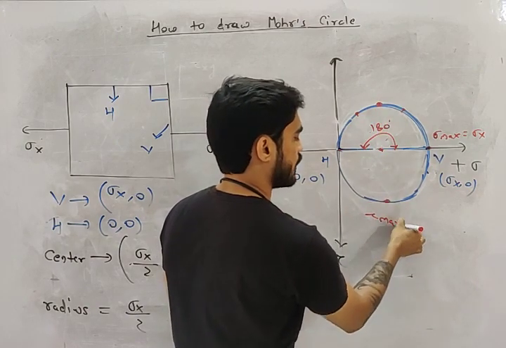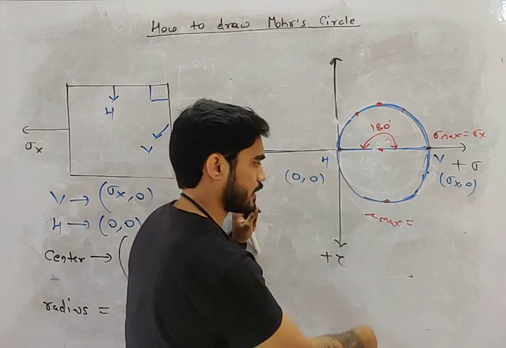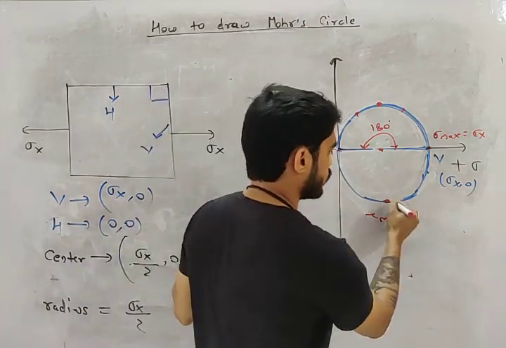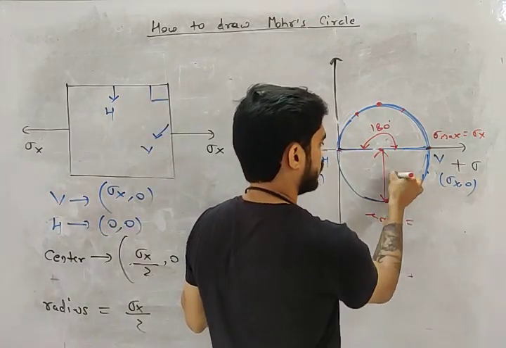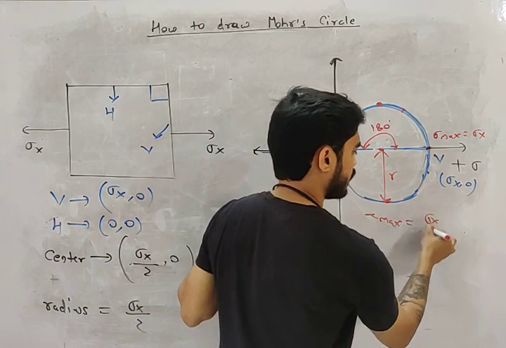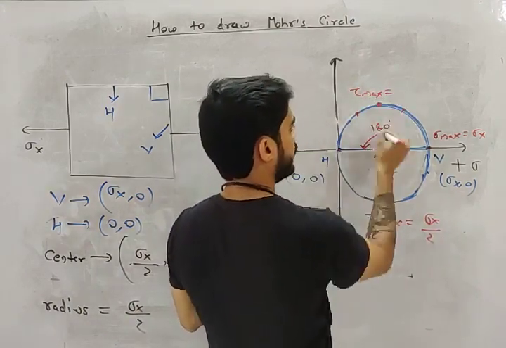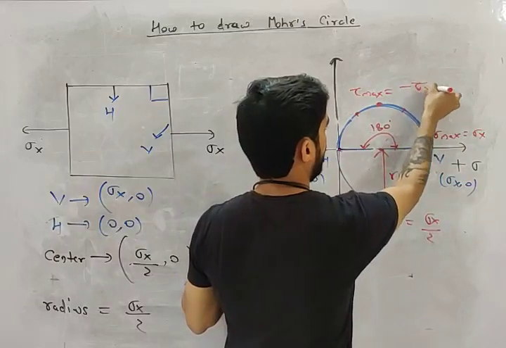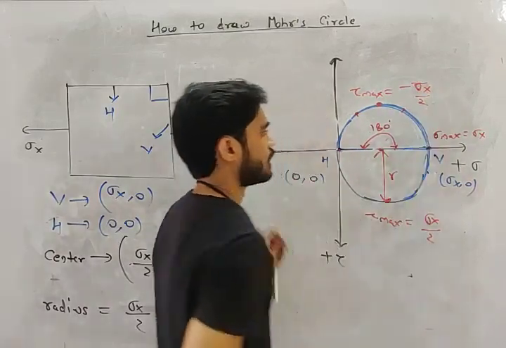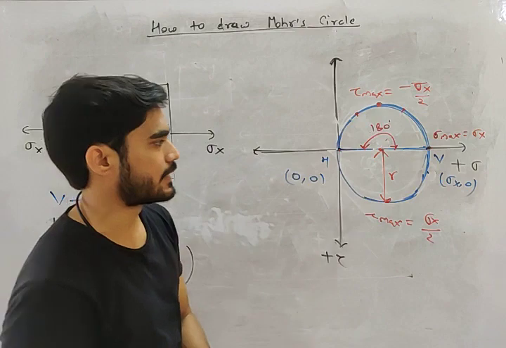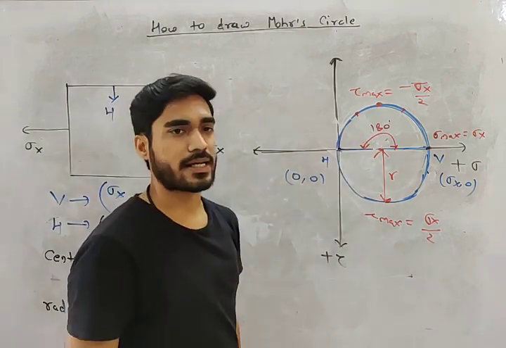What will be the maximum value? This downward tau is positive, so this value will be how much? This is the radius, meaning sigma x by 2, and this will also be tau max, but this will be negative, minus sigma x by 2. So tau is maximum at plus sigma x by 2 and minus sigma x by 2.